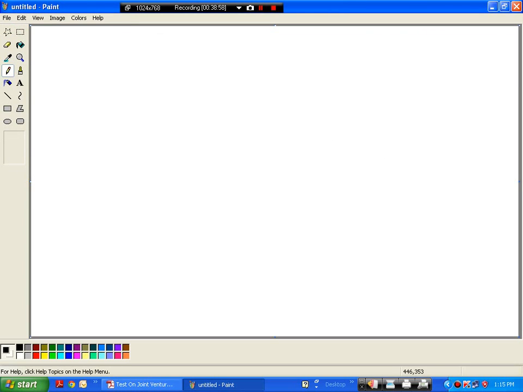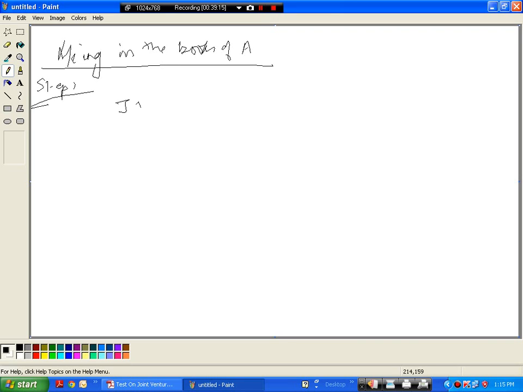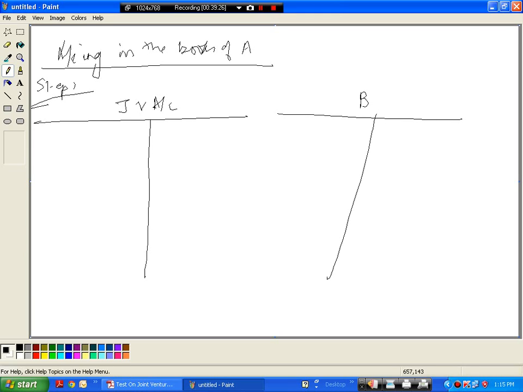So now we are accounting in the books of A. First step is to find out the profit or loss on JV, for which we are going to open the JV account, right? Now let's trace all the transactions, and then there'll be another account which is called B's account, which will record all transactions relating to B in the JV.